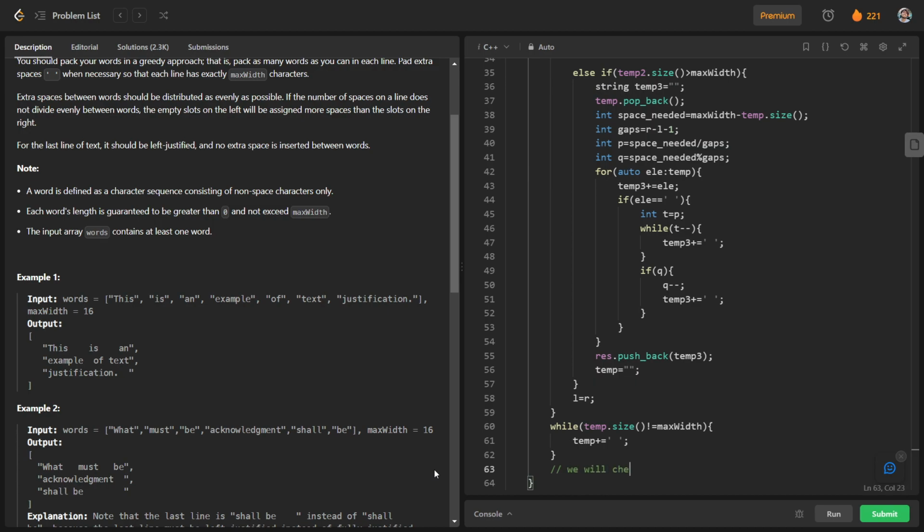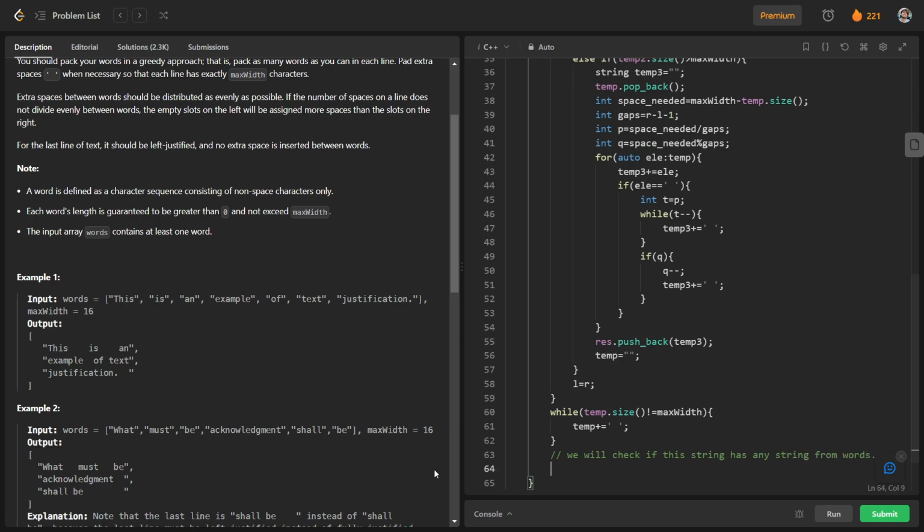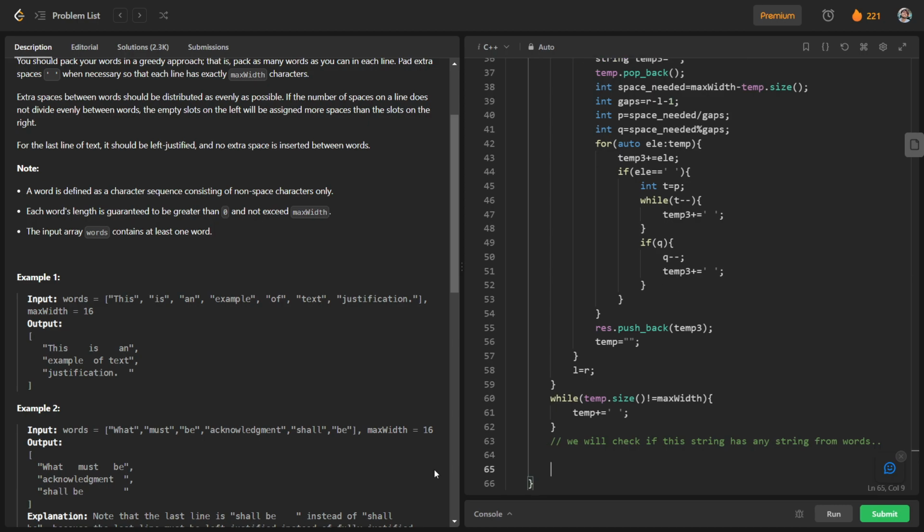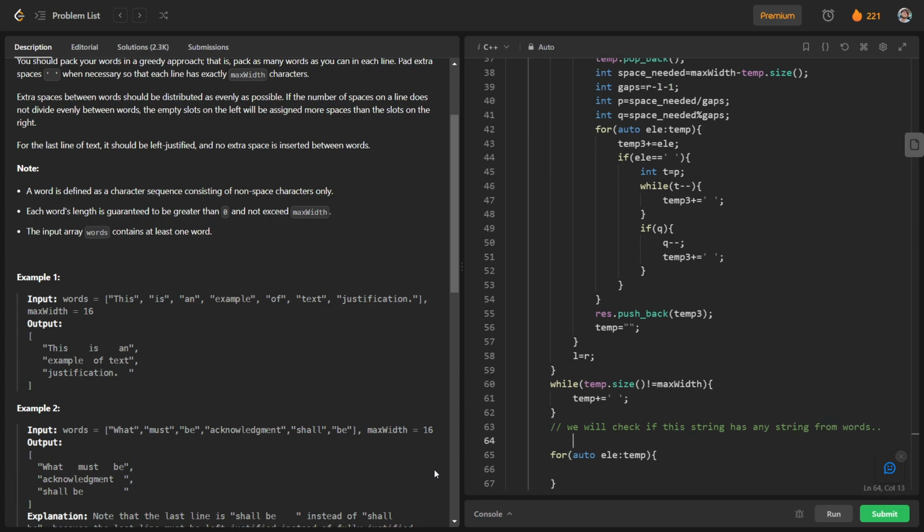We will check if this string has any string from words or not. So for this we will check whether there is any character which is not equal to empty space in it. So for auto ele of temp, we will have a bool variable here, ok, is equal to 0.